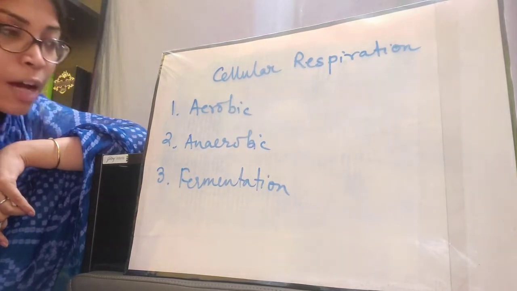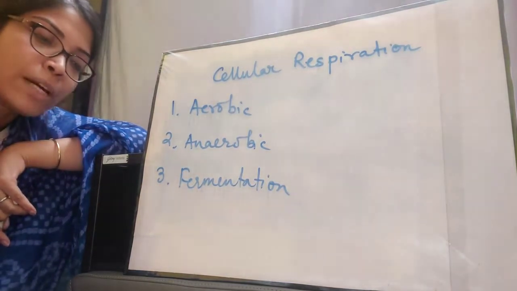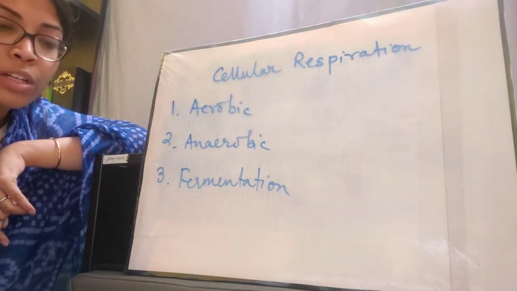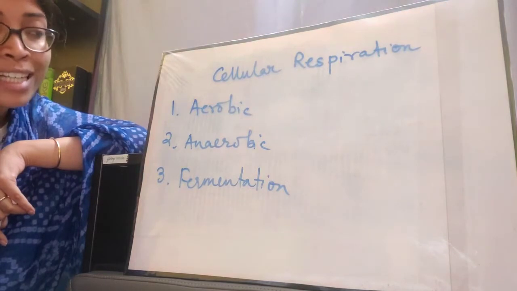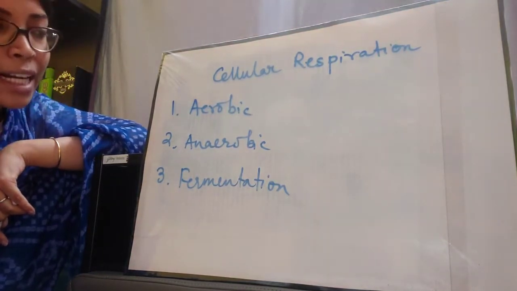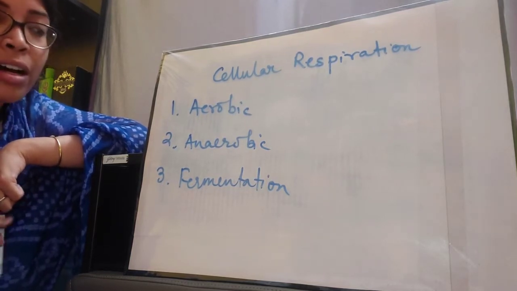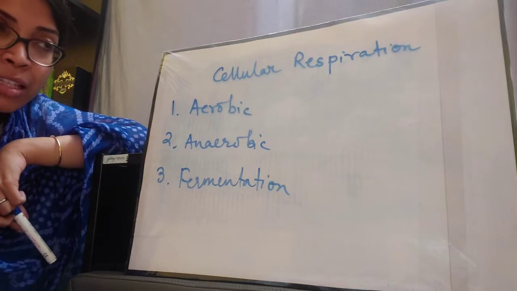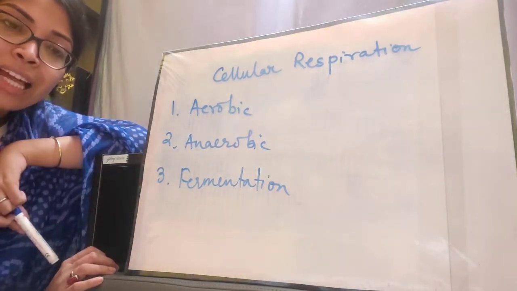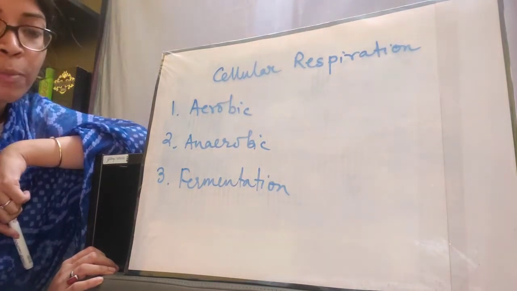Next, the third type of cellular respiration is fermentation. Now basically fermentation is not much different from anaerobic respiration. It is basically a type of anaerobic respiration only, but that type of anaerobic respiration where lactic acid and ethyl alcohol are formed as products is known as fermentation.